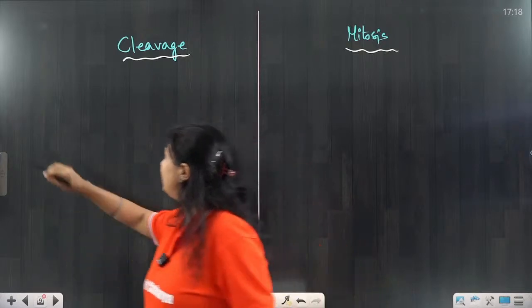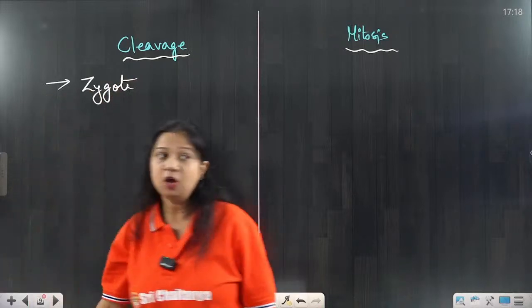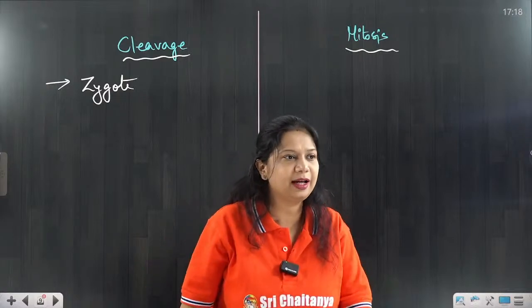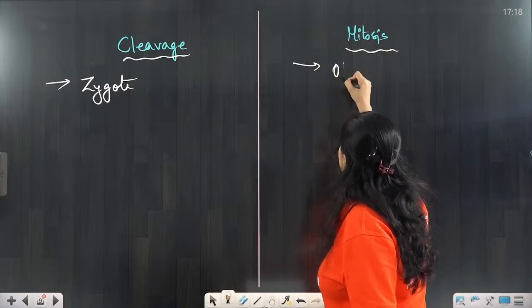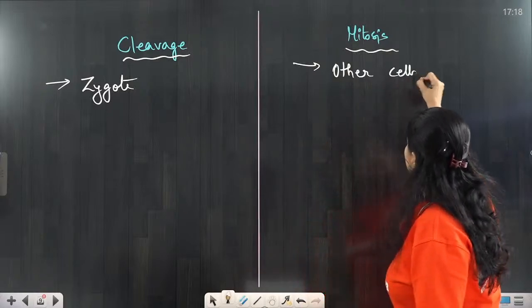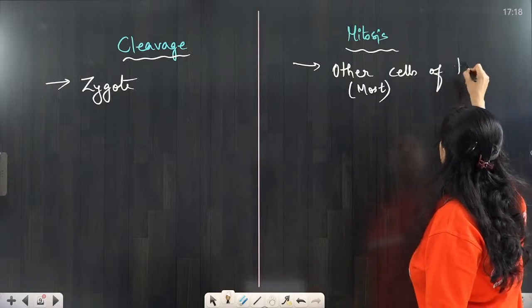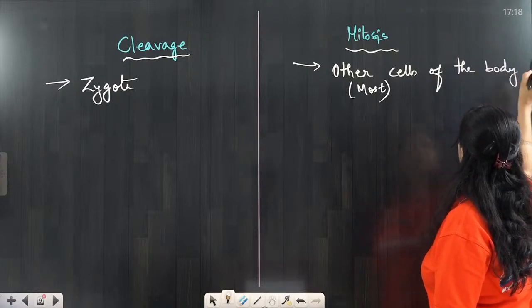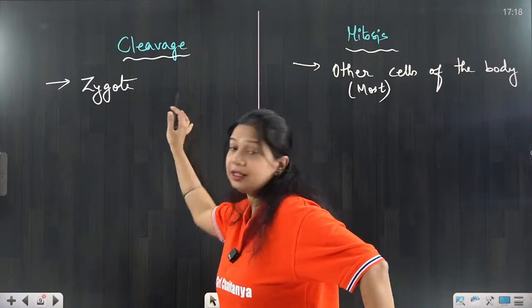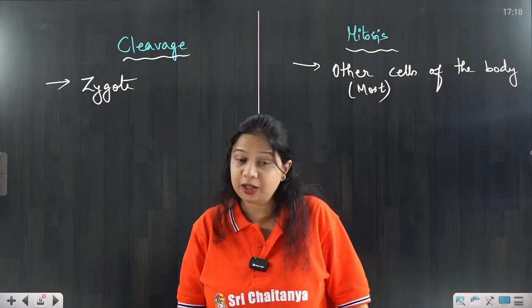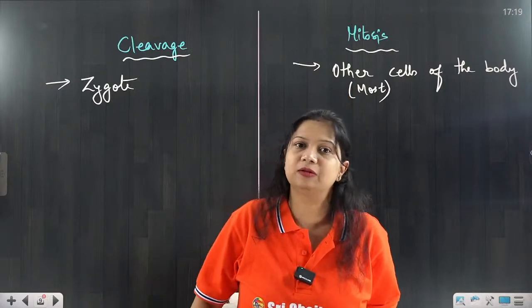Cleavage division takes place in the zygote. So cleavage division takes place only in the zygote, right? And mitosis takes place in other cells of the body. Any cell or most of the cells of the body show mitosis division. Cleavage takes place inside the zygote, whereas normal mitosis takes place in most of the cells of the body.